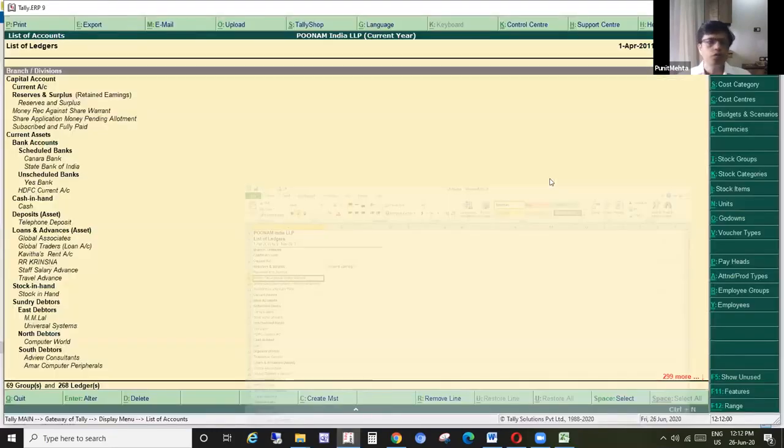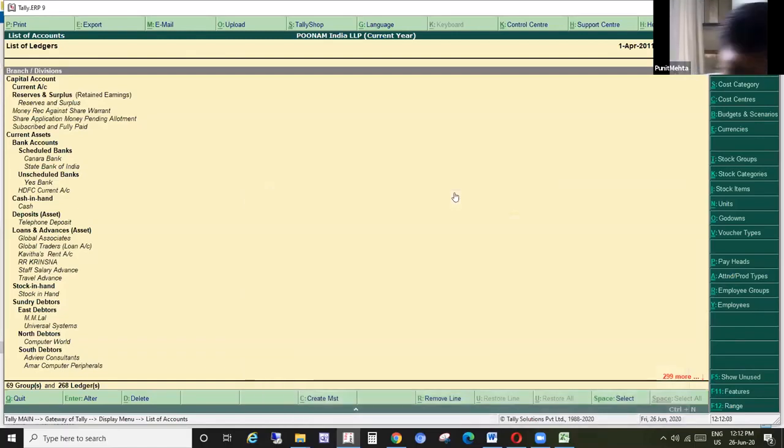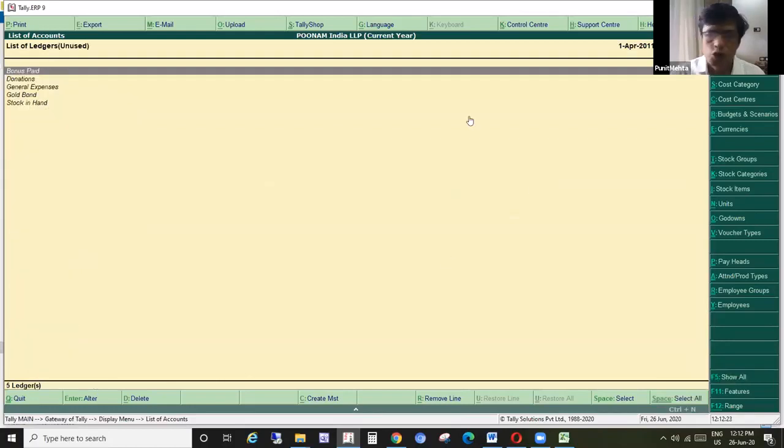Whenever you are starting the audit, whatever structure you have seen, you can note it down. Here, the important aspect, of course, during the audit, using the audit tool, you also have this functionality, but here you can also see a button called Show Unused. So in this company, Poonam India LLP, these 5 ledgers have not been used.